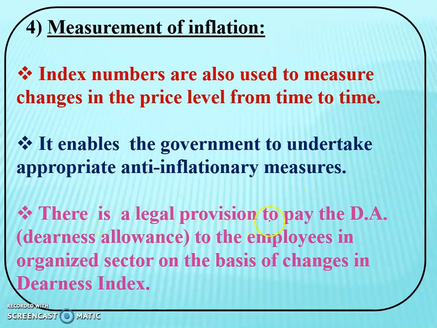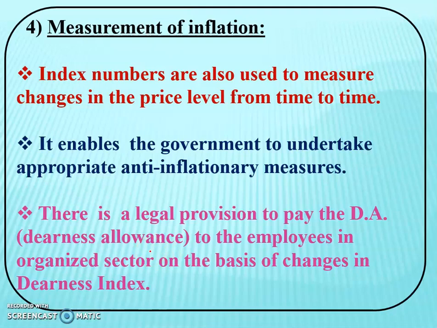There is a legal provision to pay the DA, that is dearness allowance, to the employees in the organized sector on the basis of changes in the dearness index. By taking the review of wages and inflation, the government pays the dearness allowance, as we already saw in the earlier point.